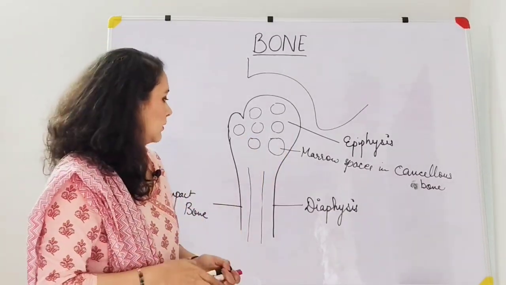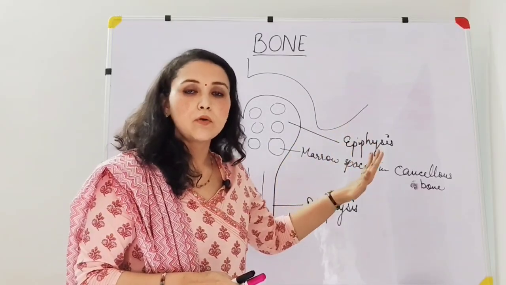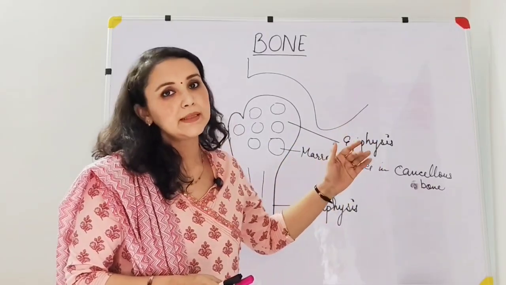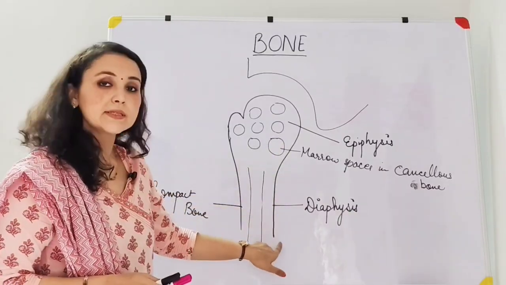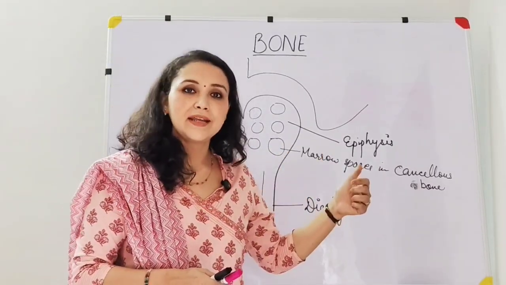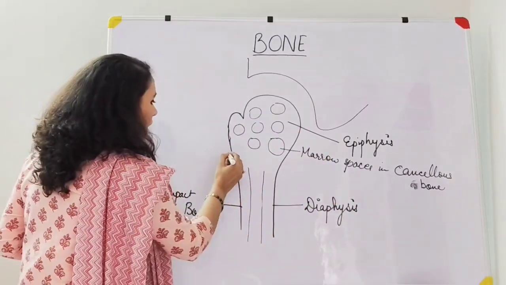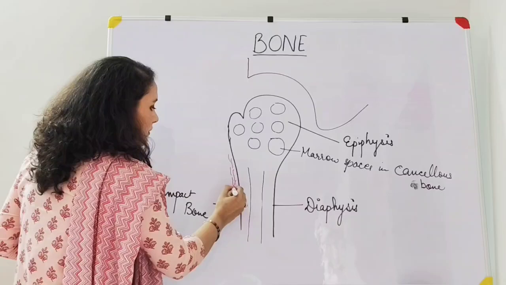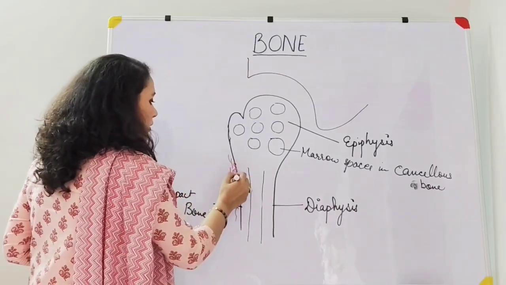Now, this entire bone, as cartilage is covered by the perichondrium, the bone is covered by the periosteum. So obviously periosteum will be covering this outer surface of the bone. Now periosteum, like the perichondrium, has a similar structure. That means it will have an outer fibrous layer, right? And the inner cellular layer.